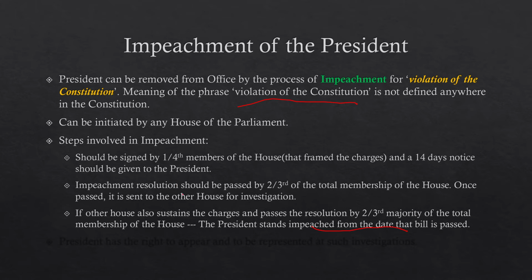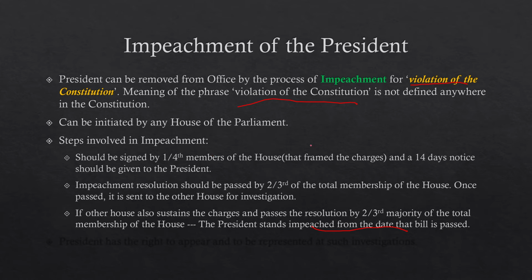So let's have a quick revision. First, it can be initiated by any house of the parliament on what basis? On the basis that the president has carried out a violation of the constitution. However, the exact meaning is not defined anywhere in the constitution.